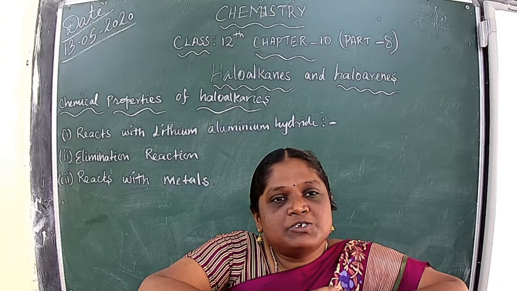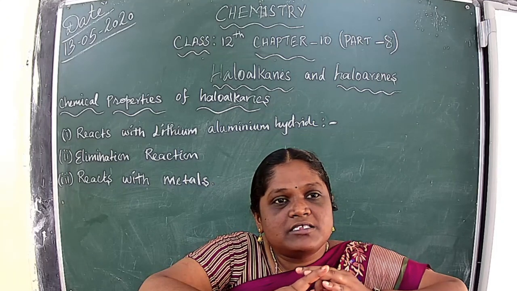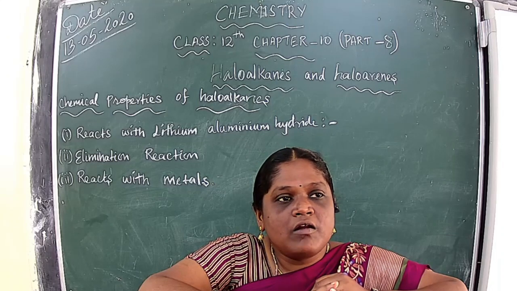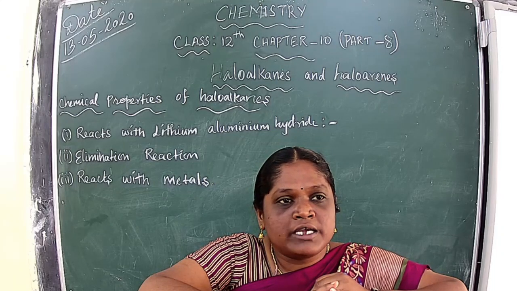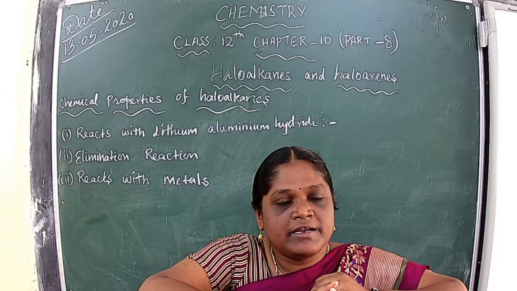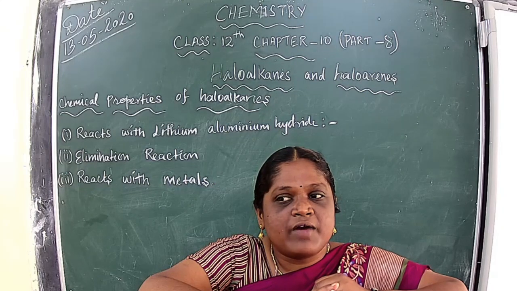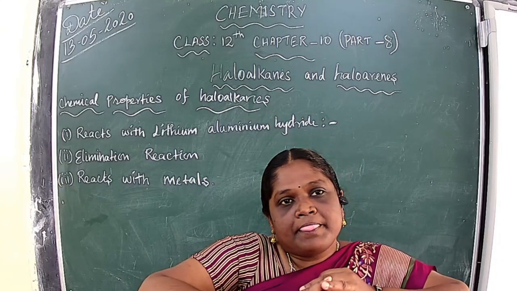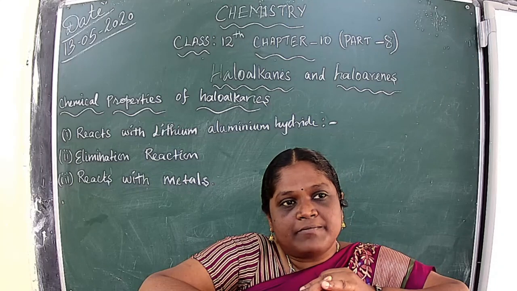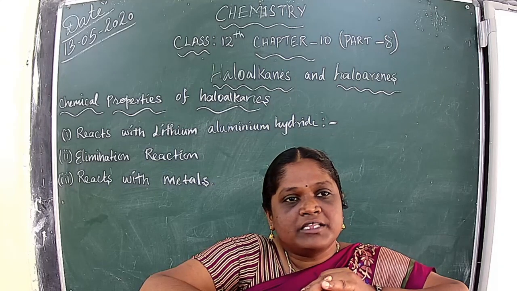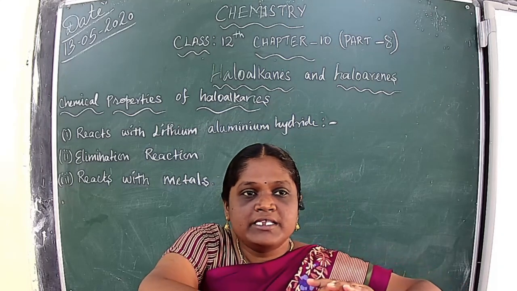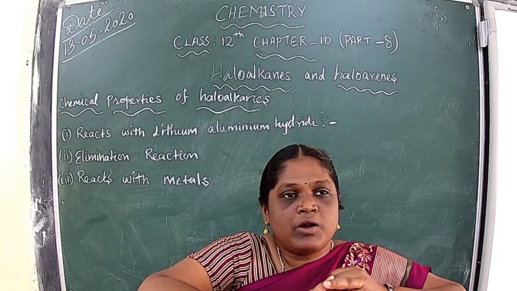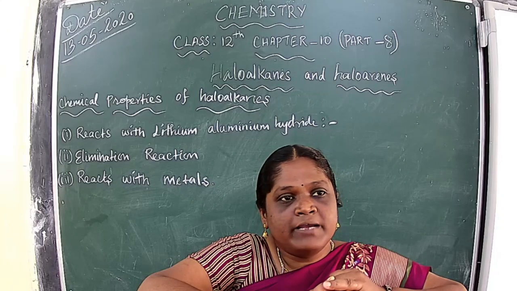The nucleophilic substitution reaction is subdivided: we have seen reaction with sodium hydroxide, potassium hydroxide or silver hydroxide. That is the preparation of alcohol. Second one is reaction with alkoxide. Haloalkane reacts with alkoxide, that is the preparation of ether. We have seen the one naming reaction, Williamson synthesis.